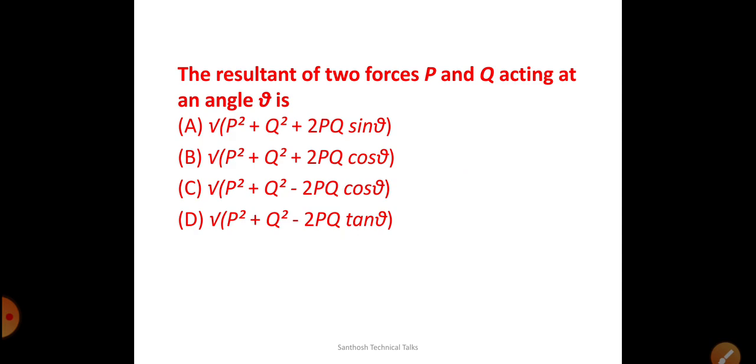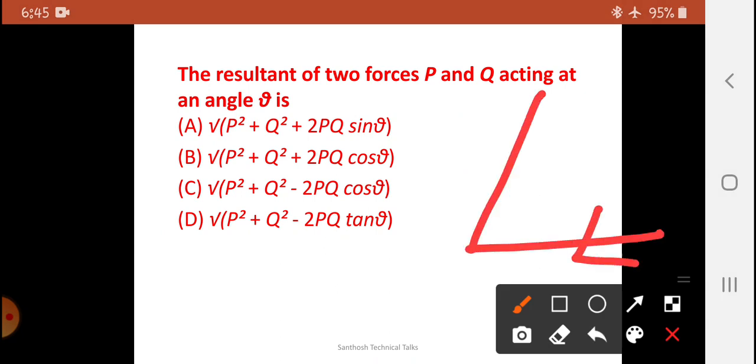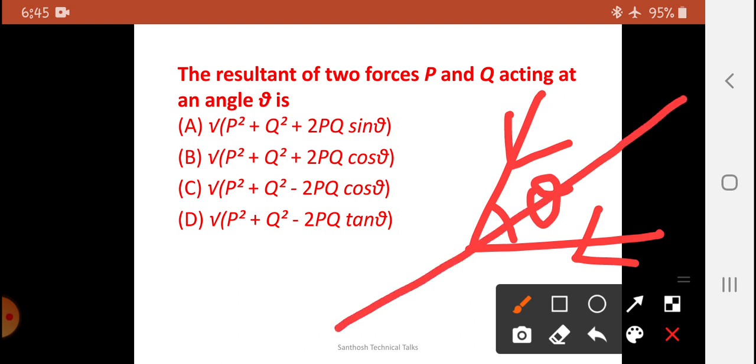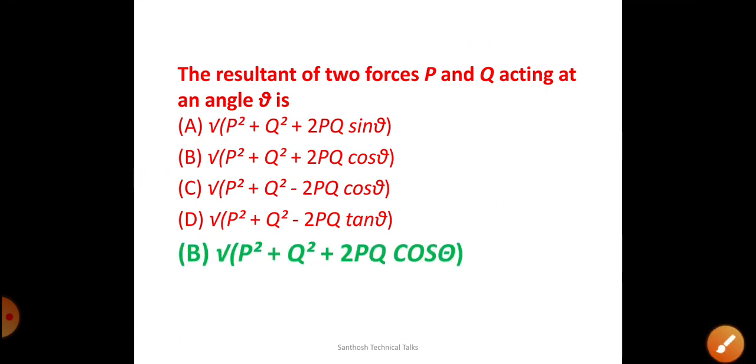Okay, and the next very interesting and superb question. The resultant of two forces P and Q acting at an angle theta. So this may be the resultant, this is P, this is Q. Let us consider the resultant. We know the theorem: the square root of P square plus Q square plus 2PQ cos theta, which is the correct answer. So this is the resultant of the two force system at an angle theta.